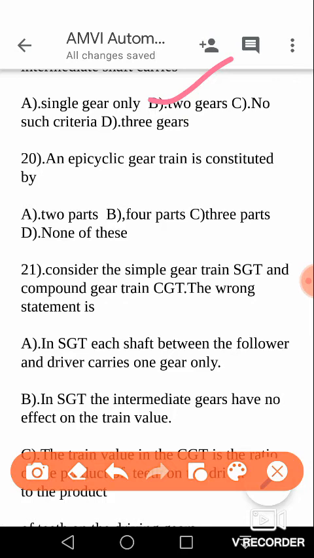Next question: an epicyclic gear train is constituted by. Here the answer is C. There are three parts: one is the arm, the other is the gear, and the other is the pinion. So there are two gears and one more part, which is called the arm. Any epicyclic gear train is constituted by three parts, not two parts, nor four parts, nor none of the above. So your answer is C.